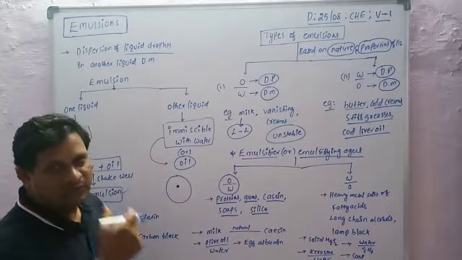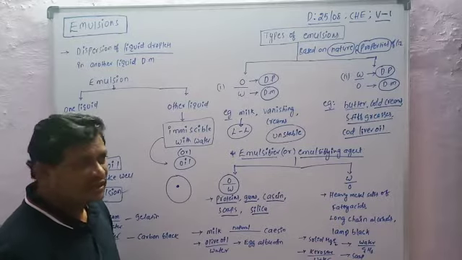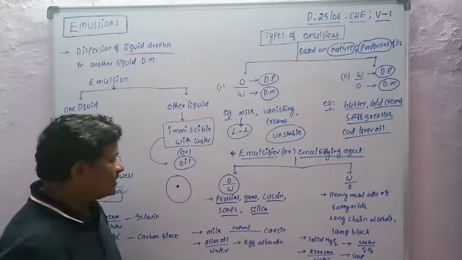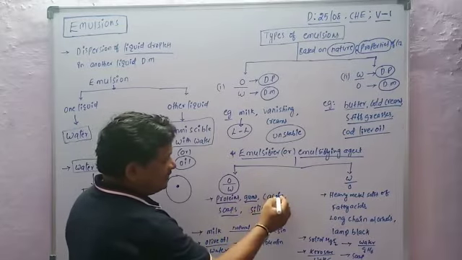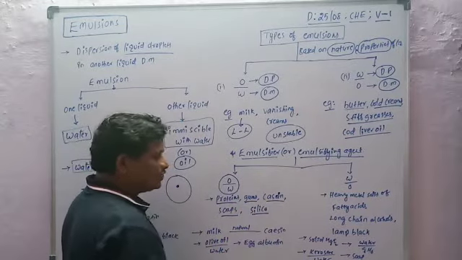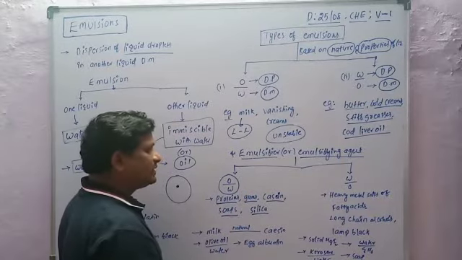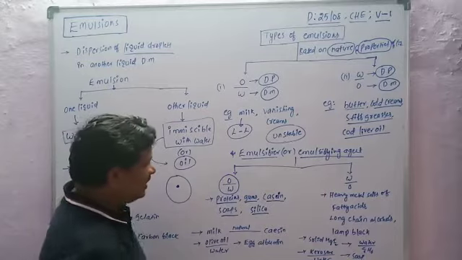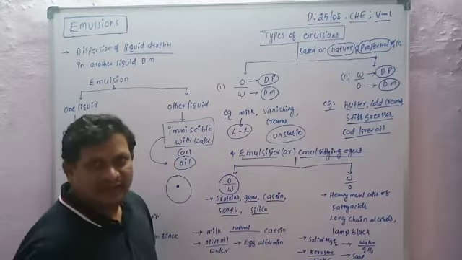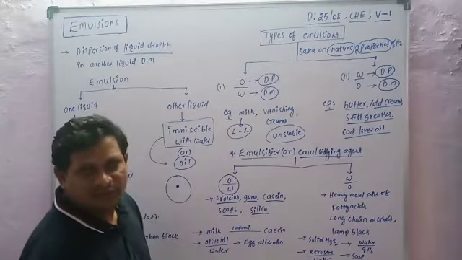Sodium stearate or potassium stearate is simply soap. Proteins, gums, casein, soap, and silica are the emulsifiers of oil in water type of emulsion. Actually, casein and silica are the stabilizers of the oil in water type of emulsion.